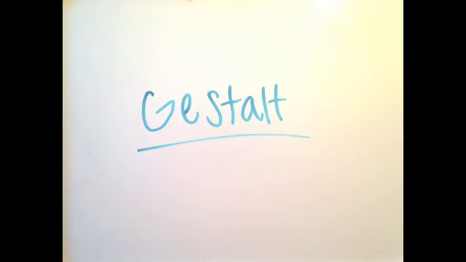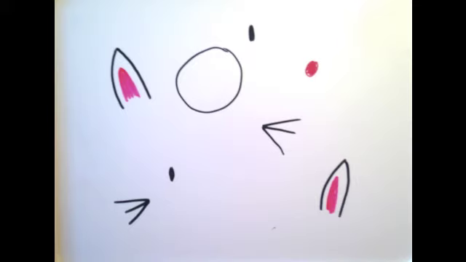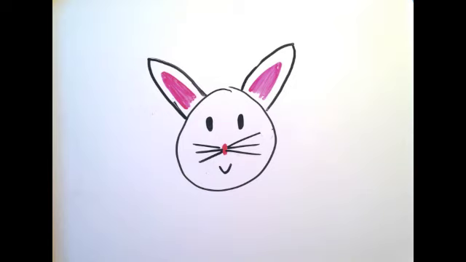Now moving into perception and more specifically perceptual organization. Part of perceptual organization is called Gestalt. Gestalt is the belief that in objects, the whole is greater than the sum of its parts. Take a look at this picture. Are you trying to put the pieces together? I bet you're thinking it's a bunny. That's because for us, the whole bunny is greater than all of its parts together. These are really just shapes. And this is a bunny.